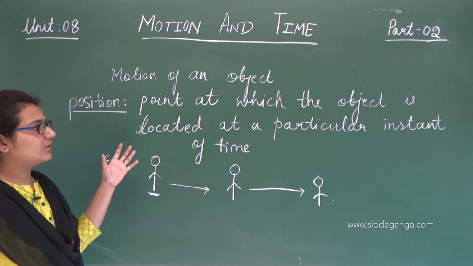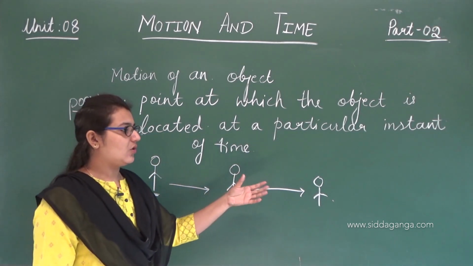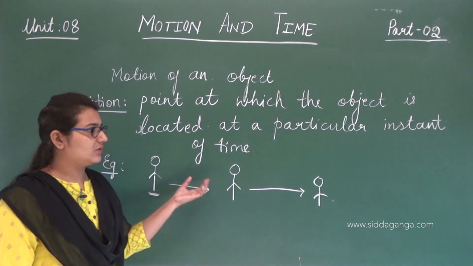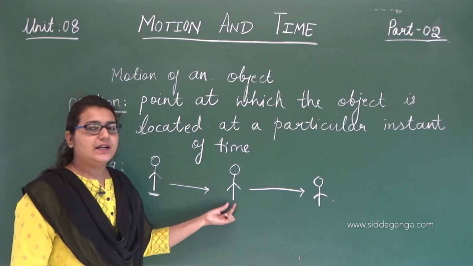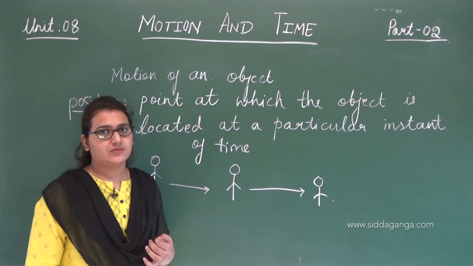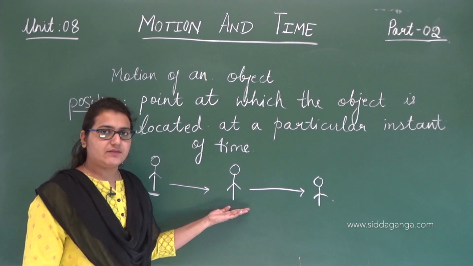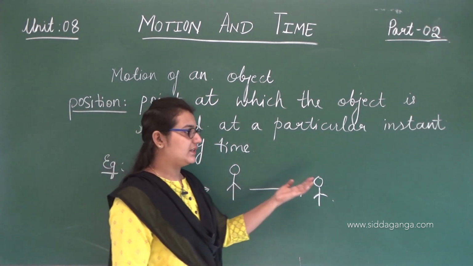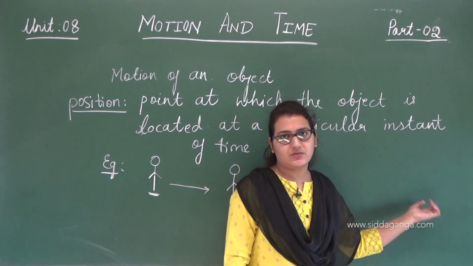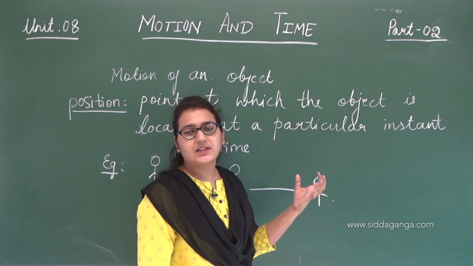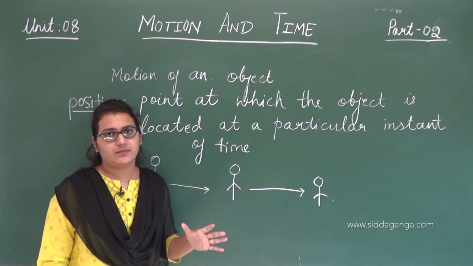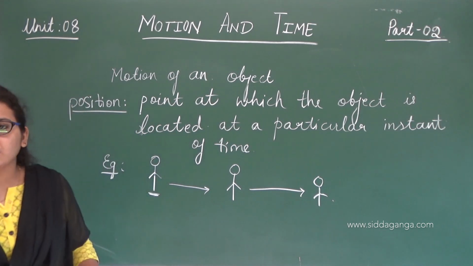It is the point at which the object, a cycle, a car or anything, or even we people, is located at a particular instant of time. That is position. Our position is here at this interval of time. After the next interval our position is here. Again after some 5 minutes our position changes. So this is nothing but a particular location where the object is located at a particular time. That is position. Clear?